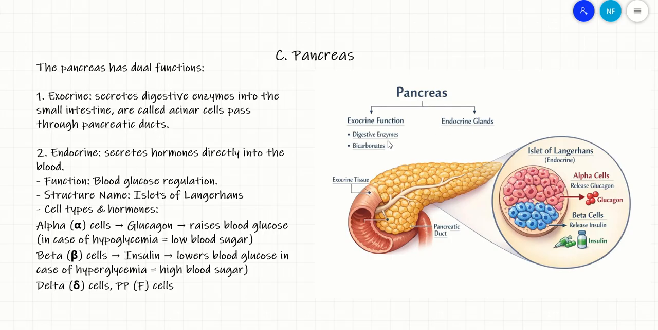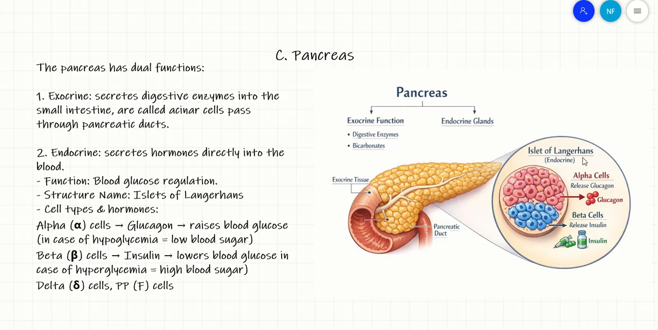Exocrine functions secrete the digestive enzymes and the bicarbonate. Bicarbonate has a function related to the acidity in the stomach. It's not of our interest, but it has two functions. Whereas the endocrine part is called the islets of Langerhans. So this is a whole representation of the pancreas. This is the endocrine part, and this is the exocrine part. The endocrine part is called islets of Langerhans.